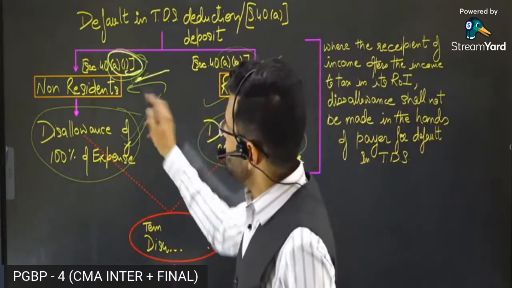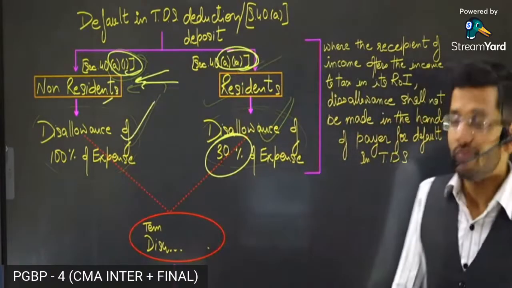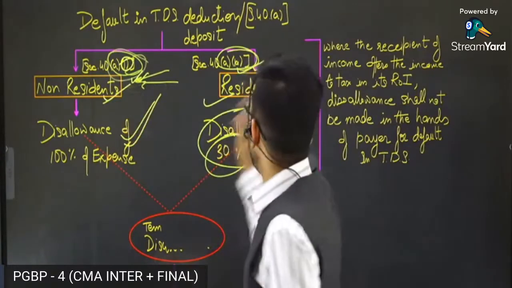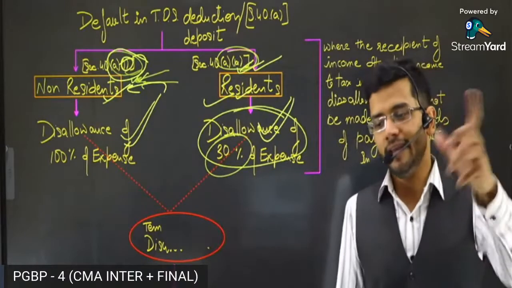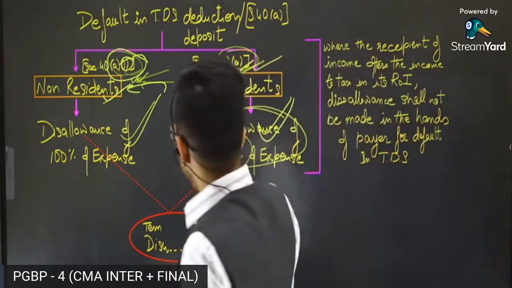Non-residents are Atithi for India. So we are going to respect them. We are going to give the first section to the non-resident and the second section to the resident. The second section is section (ia). This is a shortcut way of remembering the subsections.